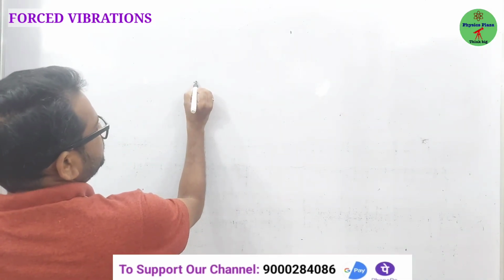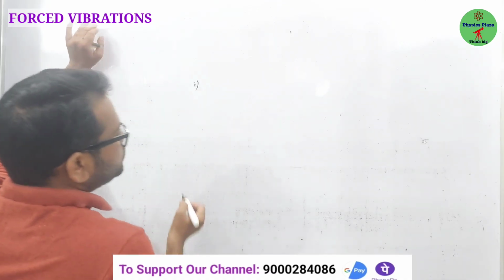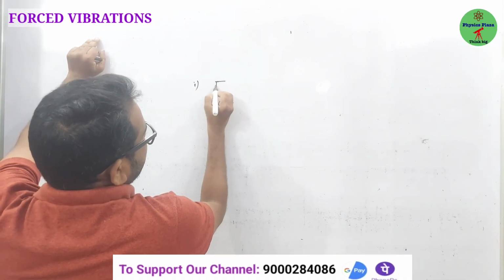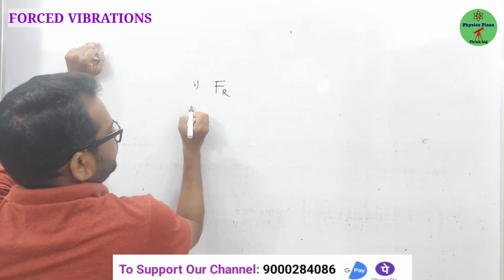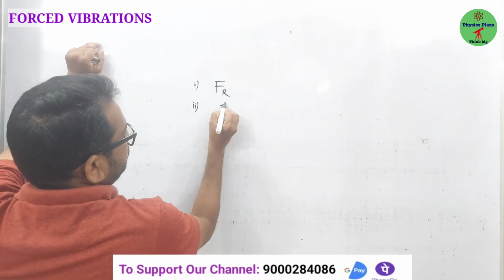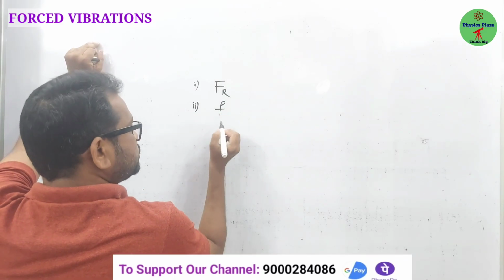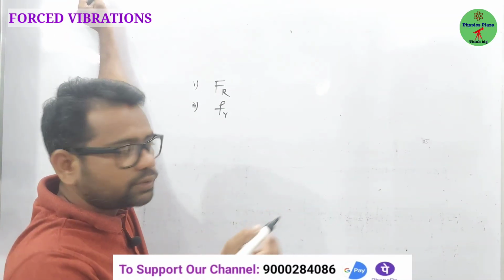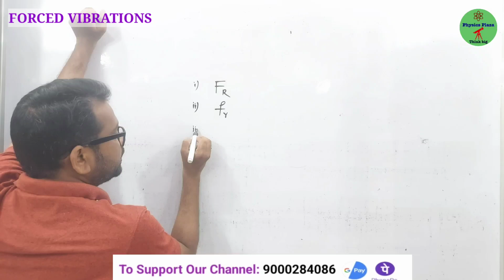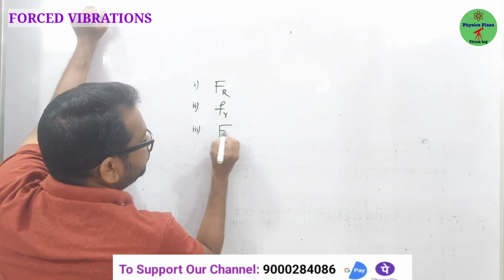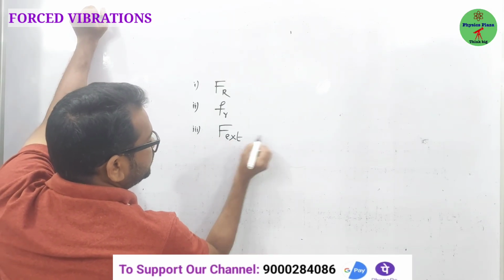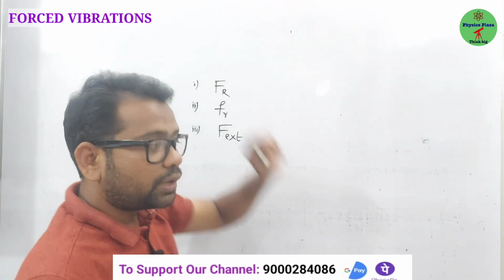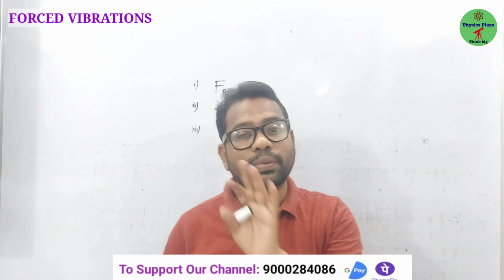What are they? First one is a restoring force, let us say Fr. Second one is a resistive force, like a so-called frictional force. And third one, children, very, very important, is the external force. So there are three forces acting on a body which is executing forced vibration.